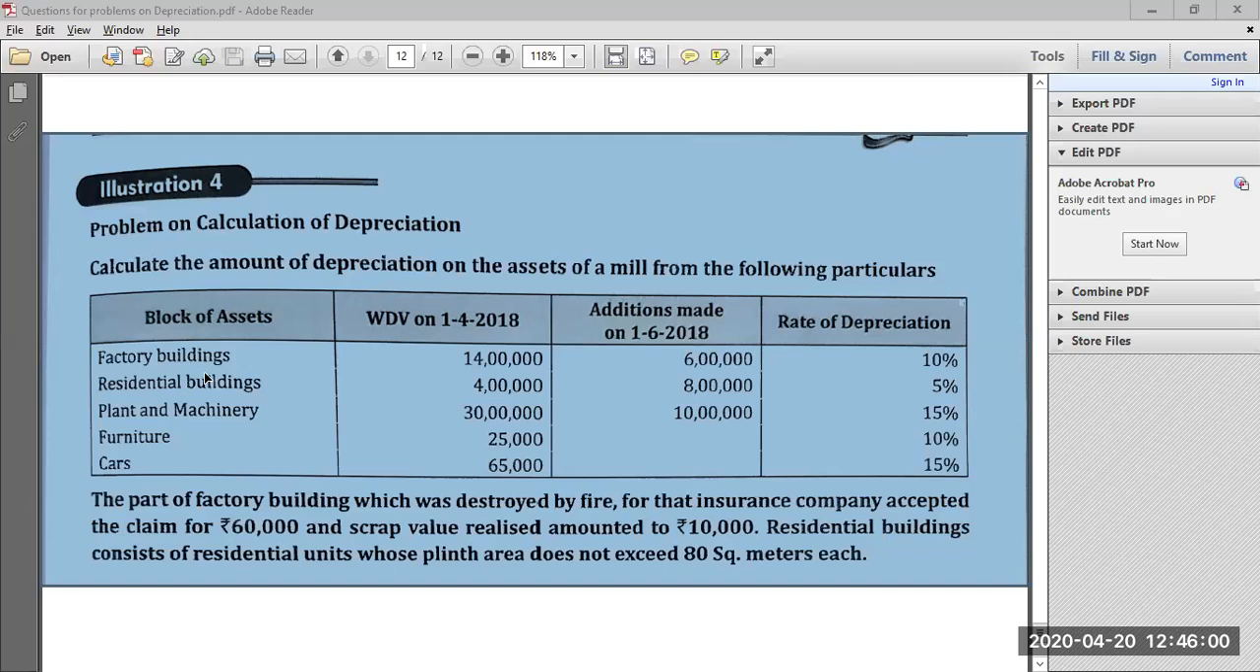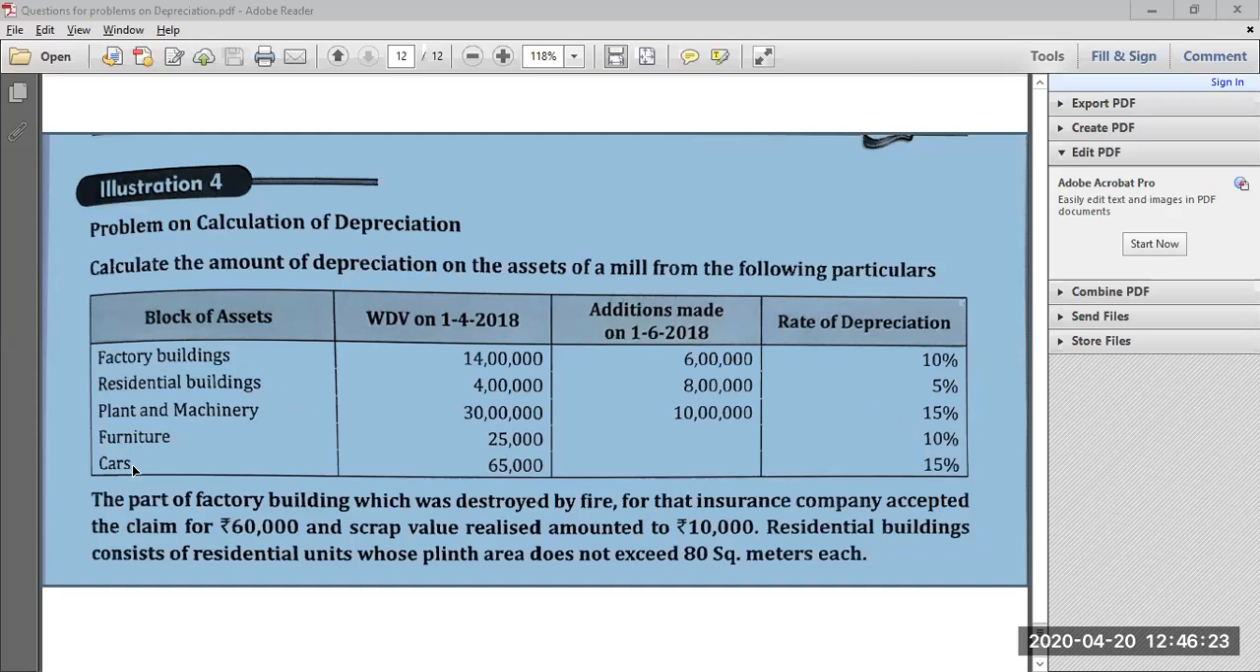Now they have given block of assets: factory buildings, residential buildings, plant and machinery, furniture and cars. And in the second column they have given the opening balances of different types of assets. Then they have also given additions or purchases of different blocks, and in the last column they have mentioned the rate of depreciation applicable on different blocks of assets.